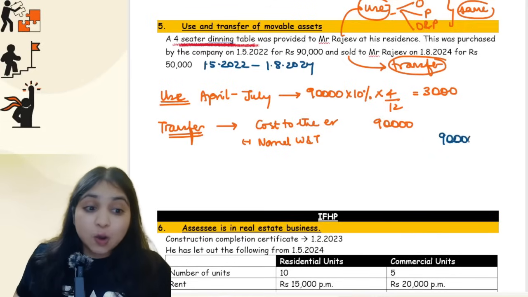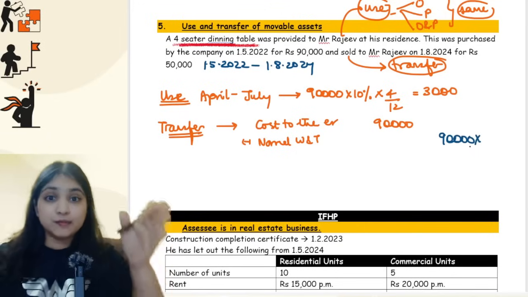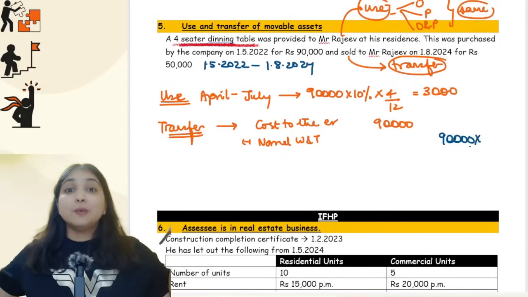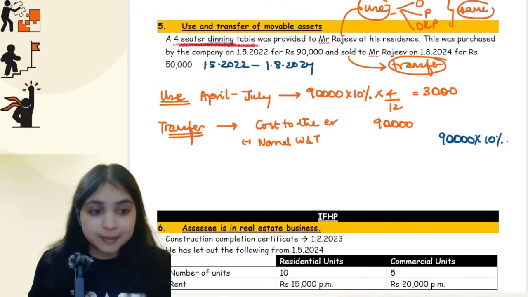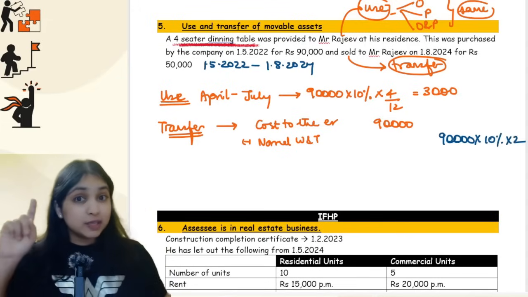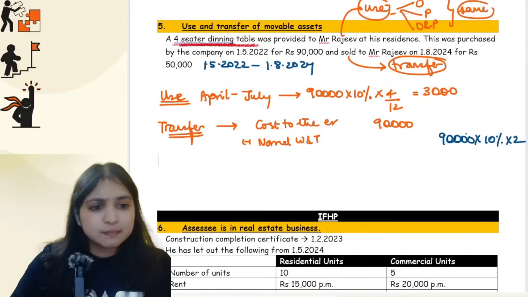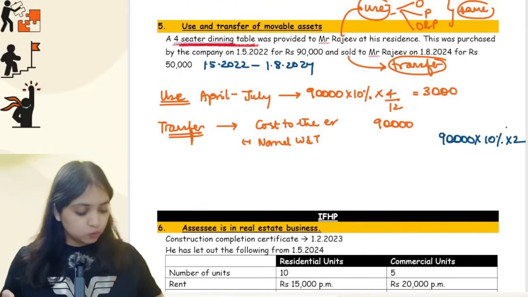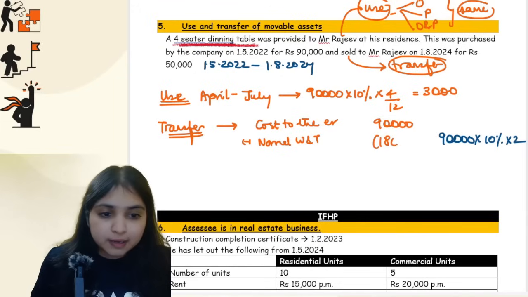At what rate now? Had it been a computer or any electronic items, 50% WDV. Had it been a motor car, then 20% WDV. Any other asset, it will be 10% SLM. So 90,000 rupees into 10% SLM basis into how many years, guys? Into 2 years. Be careful, if it is WDV, we'll have to do it on WDV basis. This is SLM, so straight away I'm able to compute over here. So 90,000 into 10% into 2 is going to be 18,000. This is going to be my normal wear and tear.